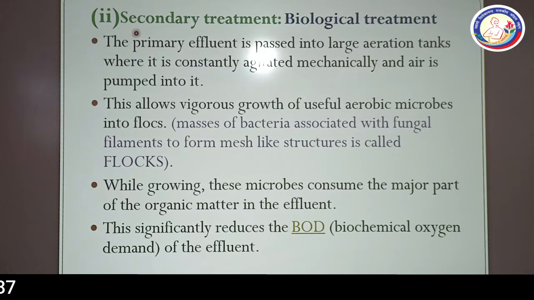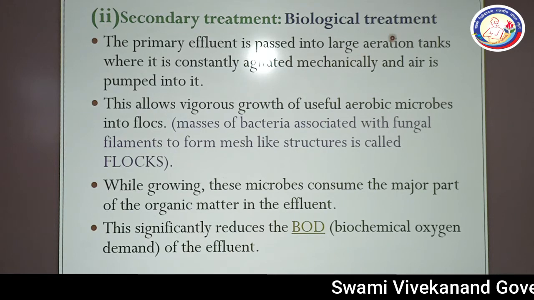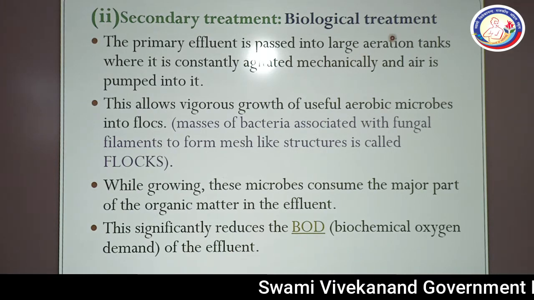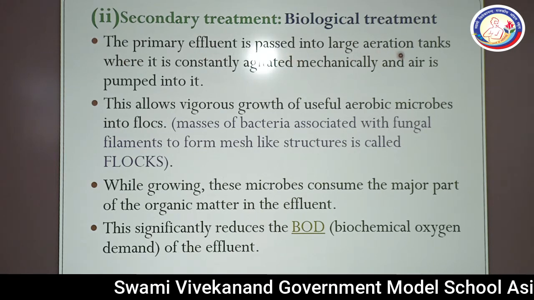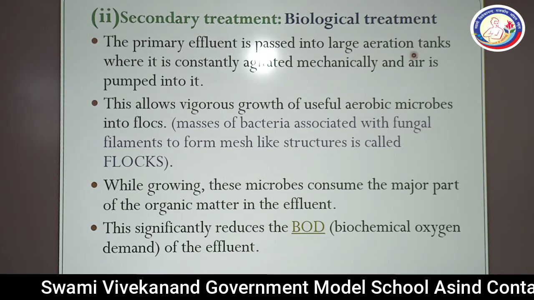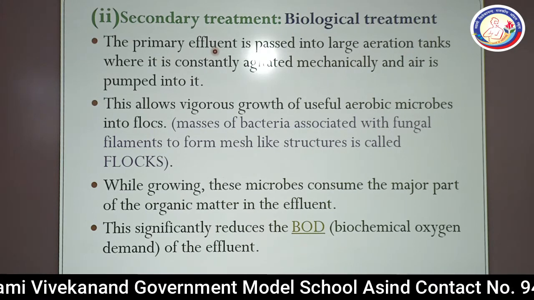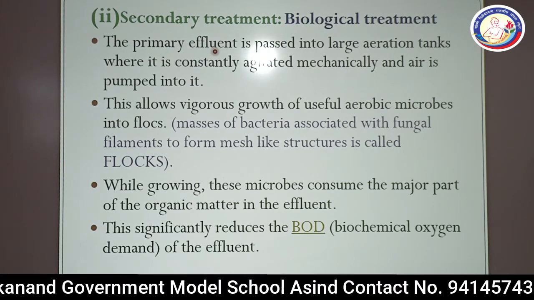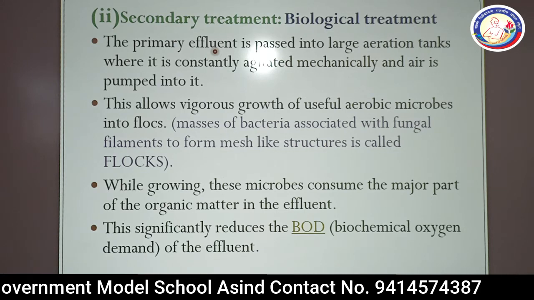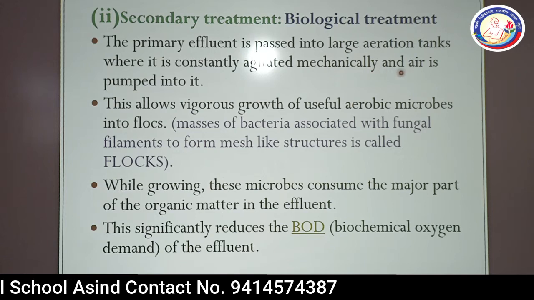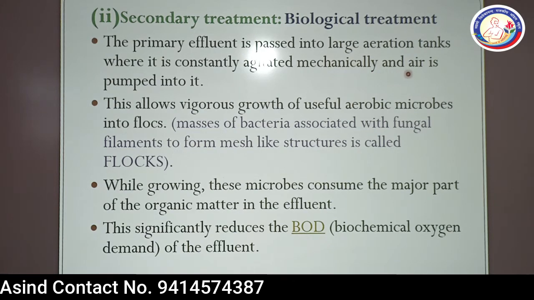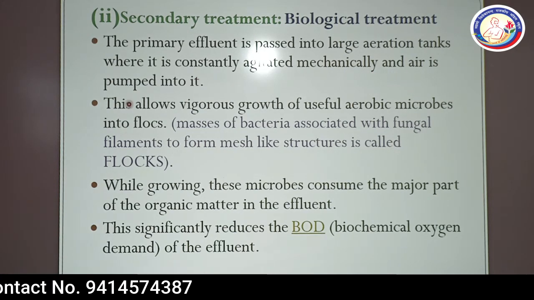The second part of sewage treatment, secondary treatment, is also known as biological treatment, where different types of microbes are used for the treatment of sewage. The primary effluent is passed into large aeration tanks. Initially the effluent water is collected in large tanks where it is constantly agitated mechanically and air is pumped into it.